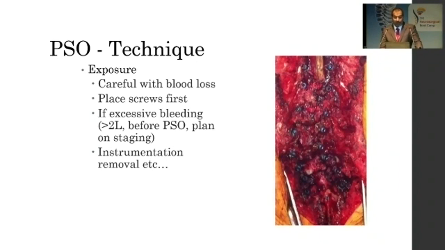First, screws are placed and a rod is placed on one side because, as I told you, it is a destabilizing surgery. If there is excessive blood loss, more than 2 liters before you start your osteotomy, I think it's better to stage the procedure. If you have signal changes in your neuromonitoring, it's better to remove the instrumentation and stage it.